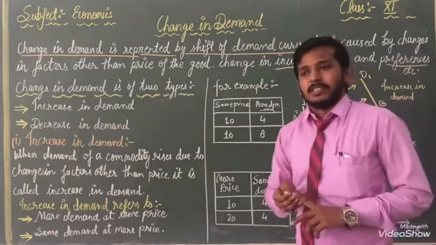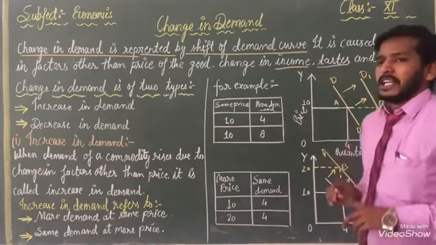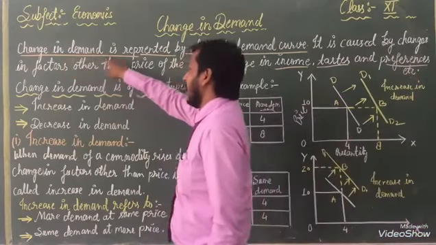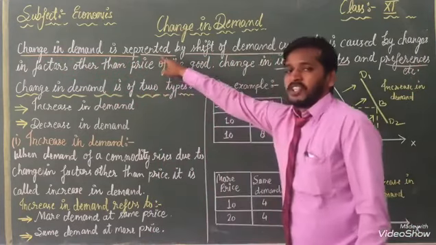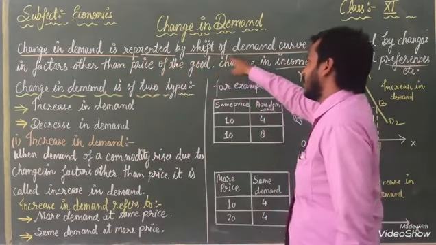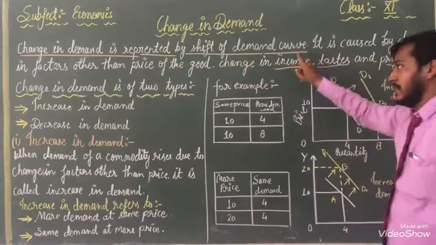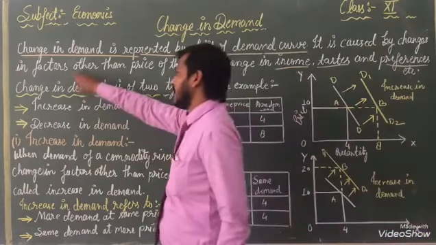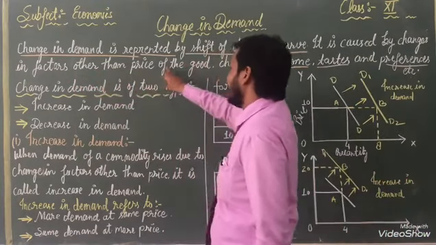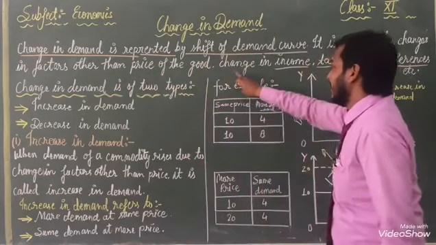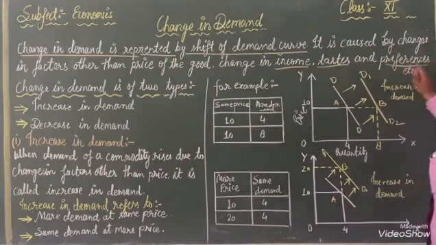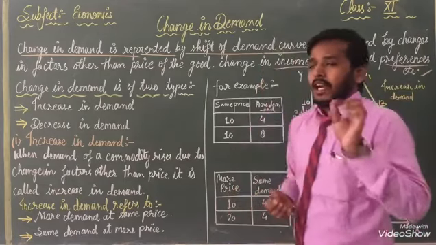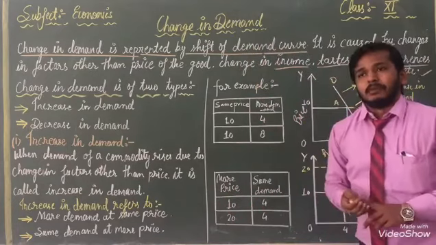Once again: change in demand is represented by a shift of the demand curve. It is caused by changes in factors other than the price of the good, such as income, taste and preference.